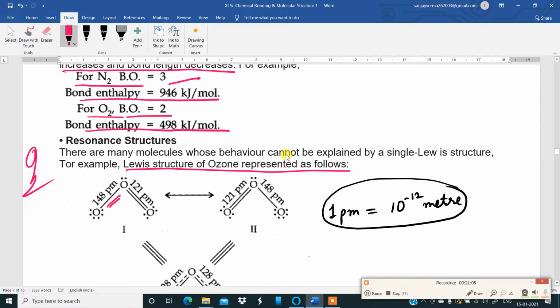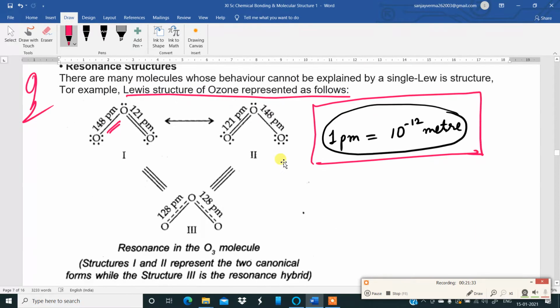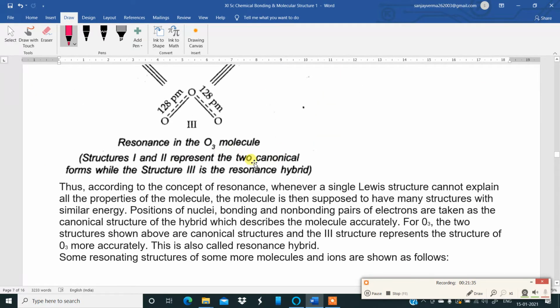So what is resonance? Resonance is the delocalization of the pi electron. Whenever there is a double bond, one is a sigma bond and another one is a pi bond. This delocalization of the pi bond between adjacent atoms in the same molecule is called resonance. Now keep in mind, note this: 1 picometer is 10 to the power of minus 12 meter. Then you can see the resonance structure already over here.